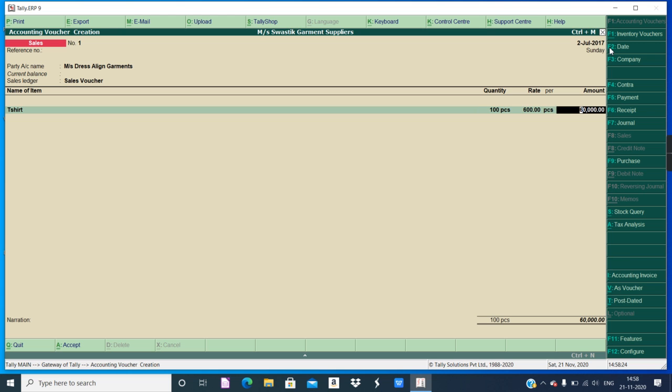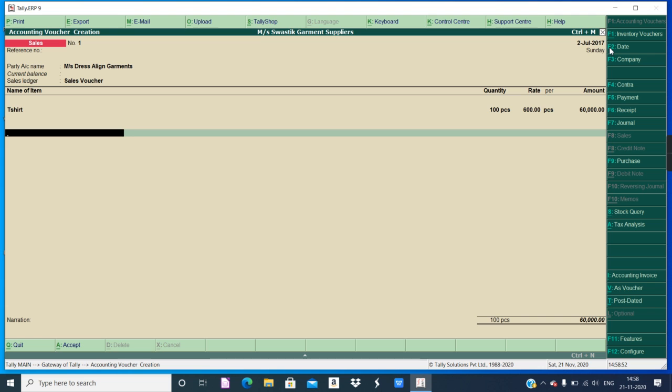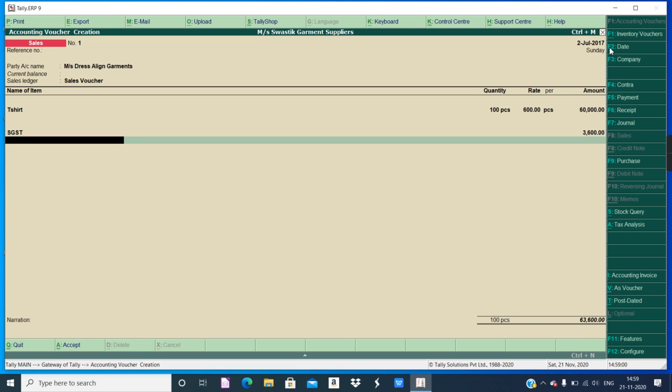Multiplication has been done. But now here, when the purchase or sale has been done in the state, 50% of it is going in SGST and 50% goes in central tax, central GST. So you have to enter both CGST and SGST. So I will enter twice, and now I will try to enter SGST, and CGST.